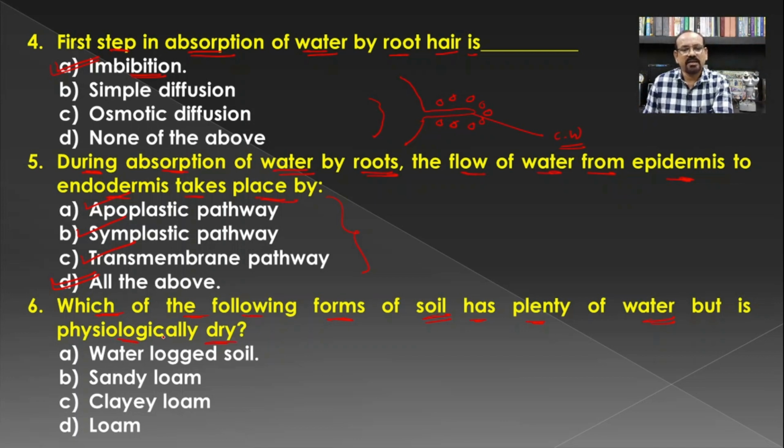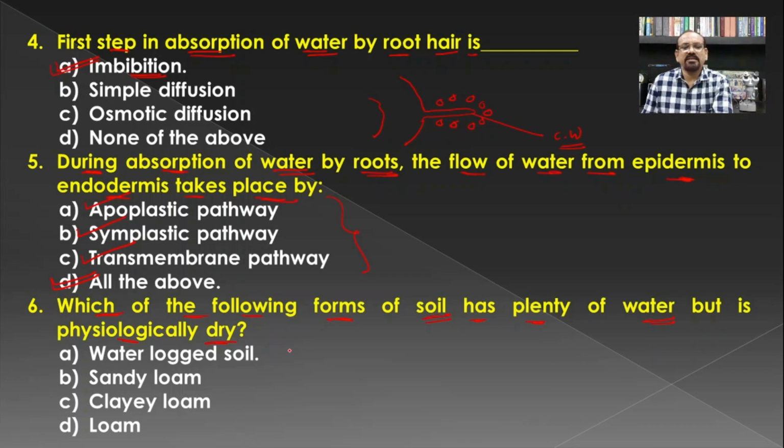In our earlier classes, we have already discussed this. When the soil has a higher quantity of water, that is the waterlogged condition, in marshy places, the soil is poorly aerated.